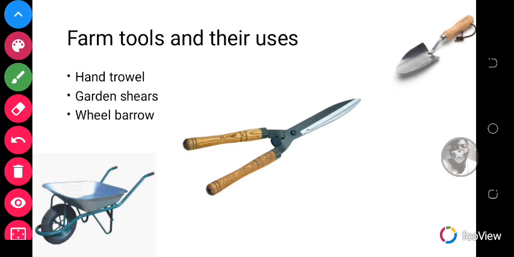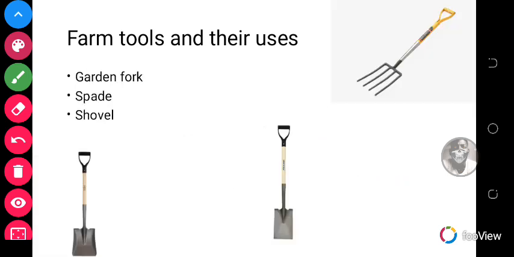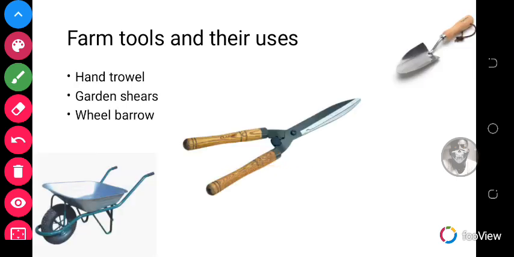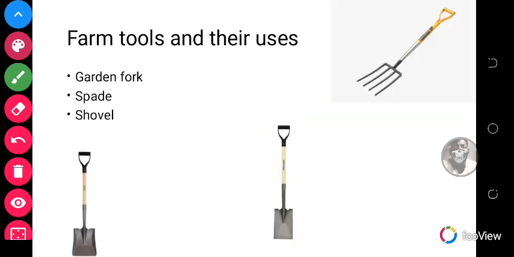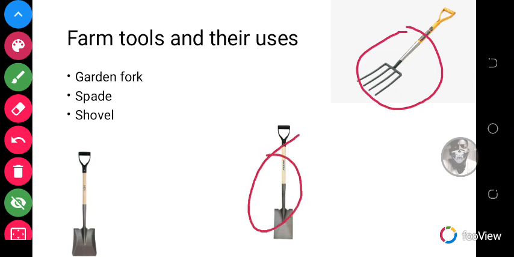And then wheelbarrow. Wheelbarrow is also used for transporting. So the pictures are actually shown there. Farm tools like garden forks, spade, and shovels are also used. So garden forks, a picture is shown right here. This is a garden fork, and this is a spade. This is a spade, and this is a shovel.